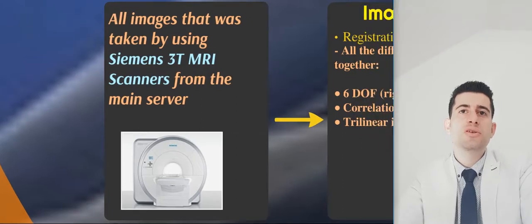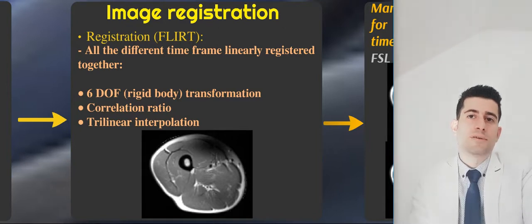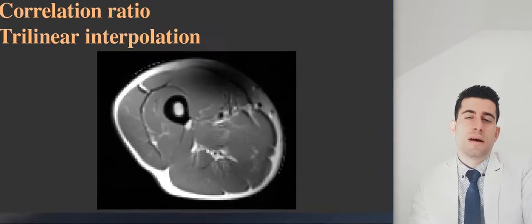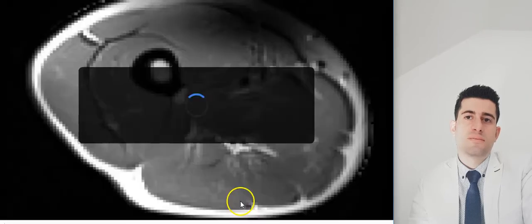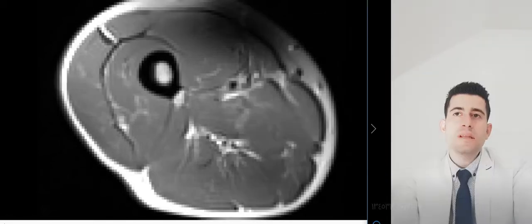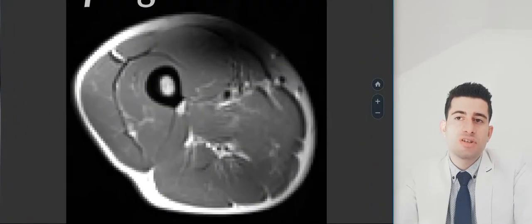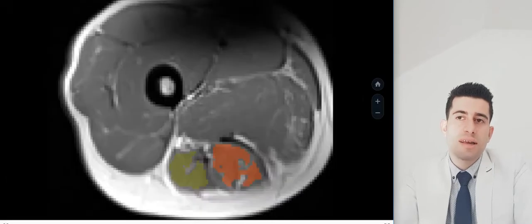The next step is image registration. We used FLIRT, so all the different time frames are linearly registered together, and these are the settings for FLIRT. Here we can see how the image registration looks. The next step is manual hand drawing for all 3 muscles in 3 time frames using the FSL program. And here we can see a demonstration of how it looks.